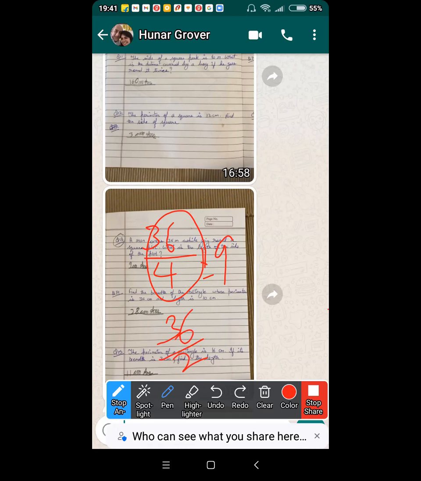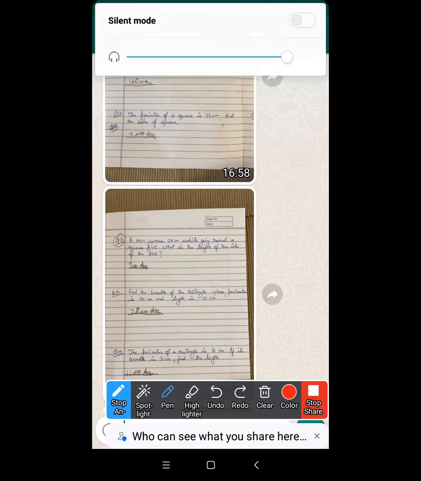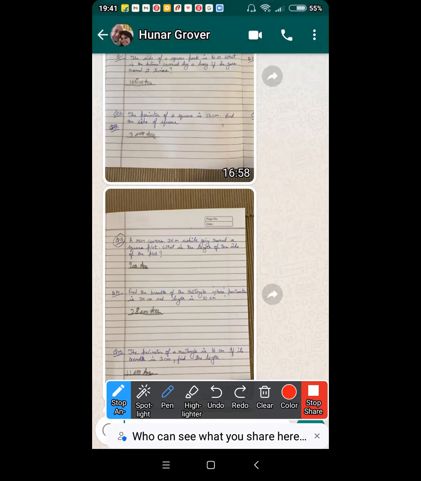Sir, I was a little confused with this again. You are wrong also. I'll tell you. Hunar, what happens when you're given the perimeter and one side? I'll tell you how to do this. Listen to me, Hunar, be all ears. First of all, you do 36 divided by 2. What is 36 divided by 2? 18.